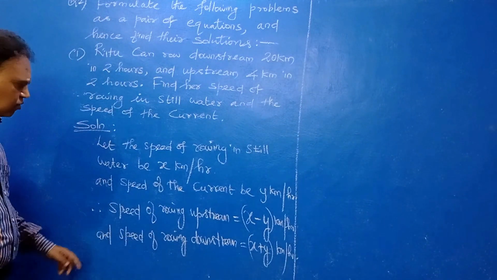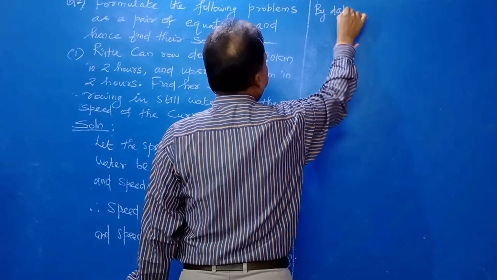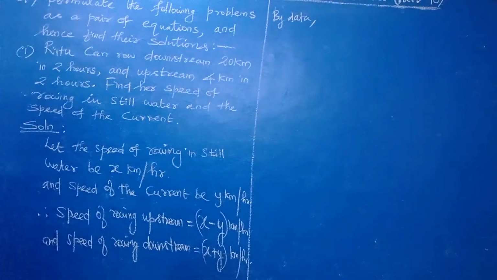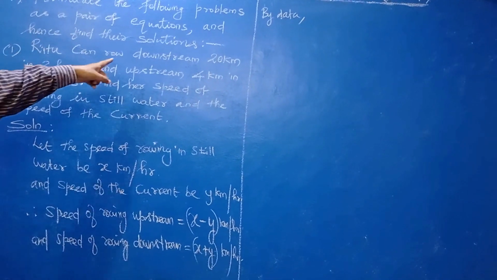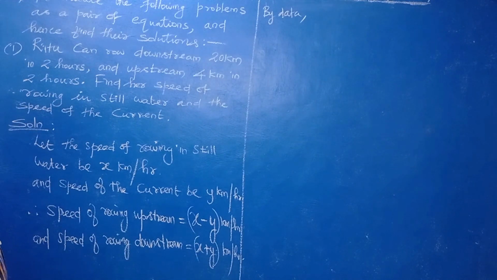Now, according to the question, that is by data: Ritu can row downstream 20 km in 2 hours. Time is given, and distance is given. First we will take downstream: the distance covered downstream is 20 km in 2 hours.